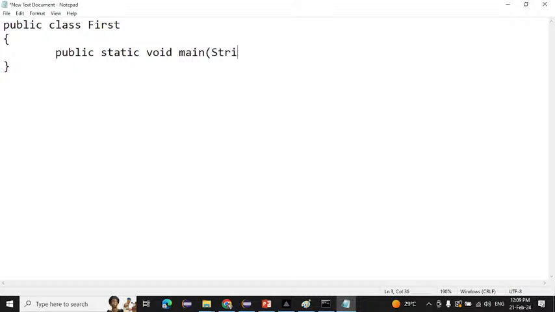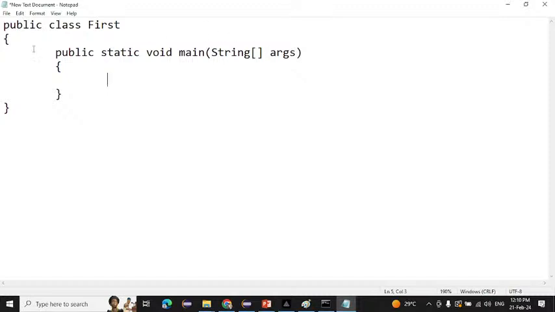And after that you have to write String, with S capital. See, public, p is small; static, s is small; void, v is small; main, m is small. Here as well public, p is small; class, c is small; and the class name you can give anything. String, then square braces, this is called an array, I will tell you after that, and then the arguments. After that, same thing, curly braces open, and curly braces close.